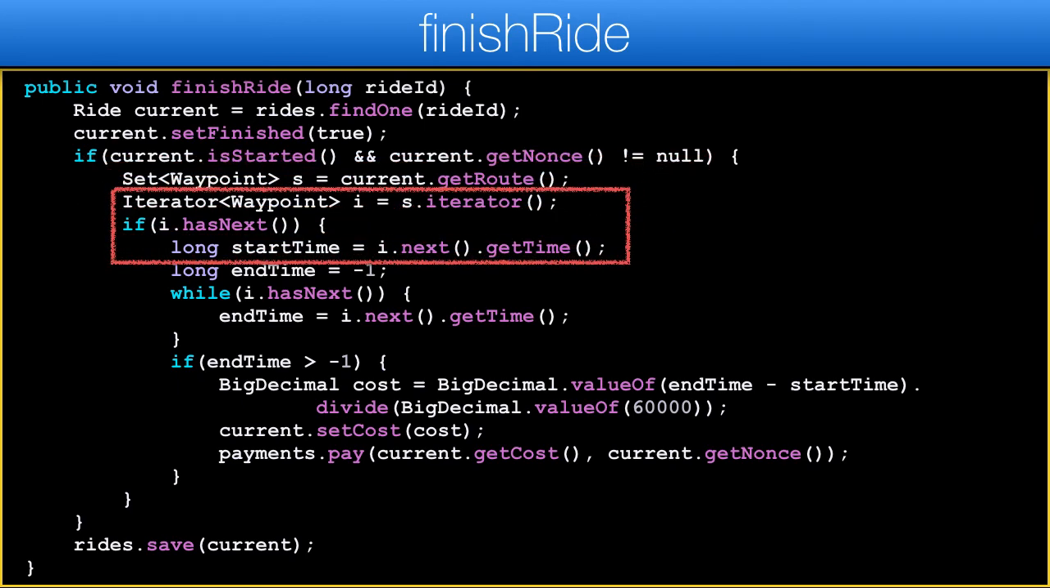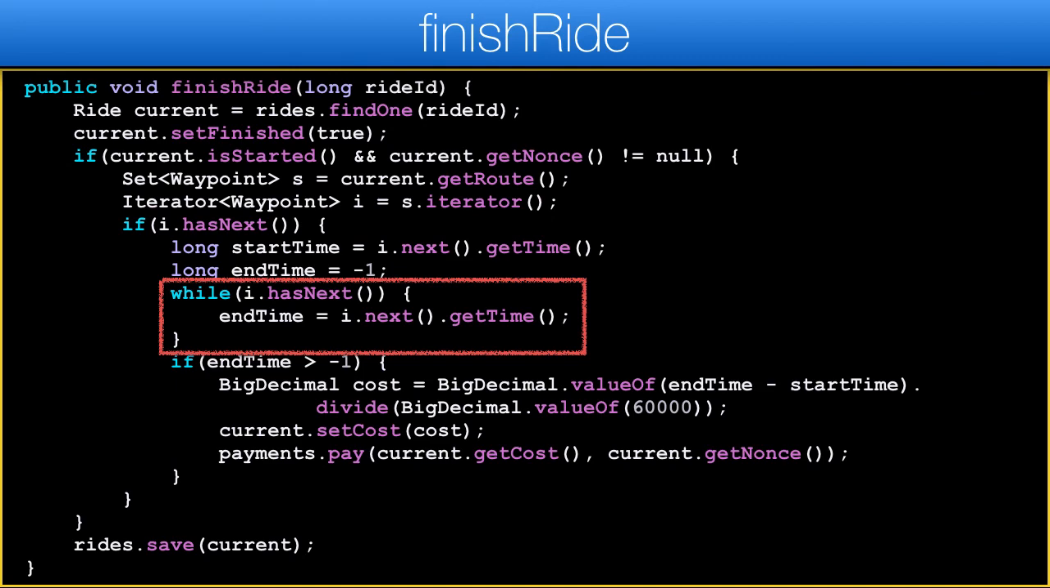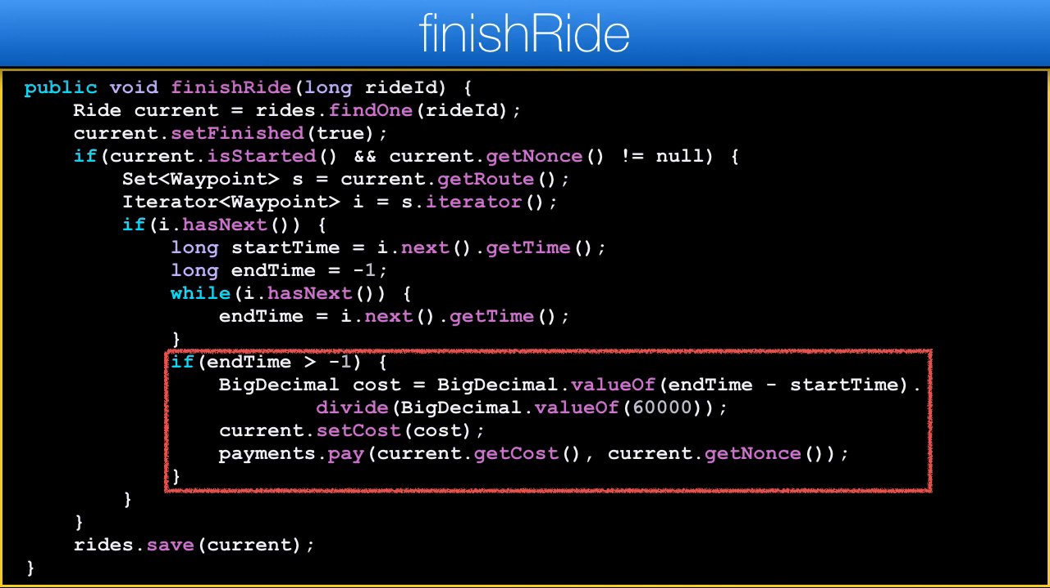I used the route, which is ordered based on time, to find the start time of the ride. I then go to the last element and find the end time of the ride. Assuming the ride has more than one waypoint, otherwise end time would be -1. We can just charge $1 per 60 seconds, and payment is effectively done on the server. Again, I oversimplified a lot and ignored basic complexities like the driver forgetting to press finish.